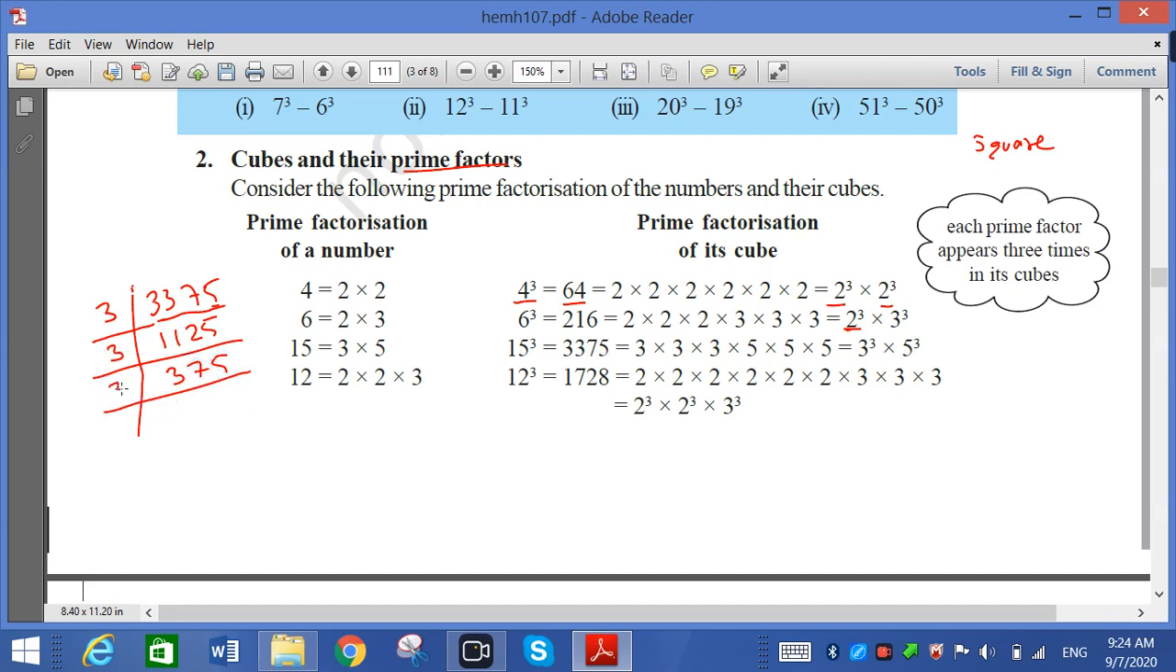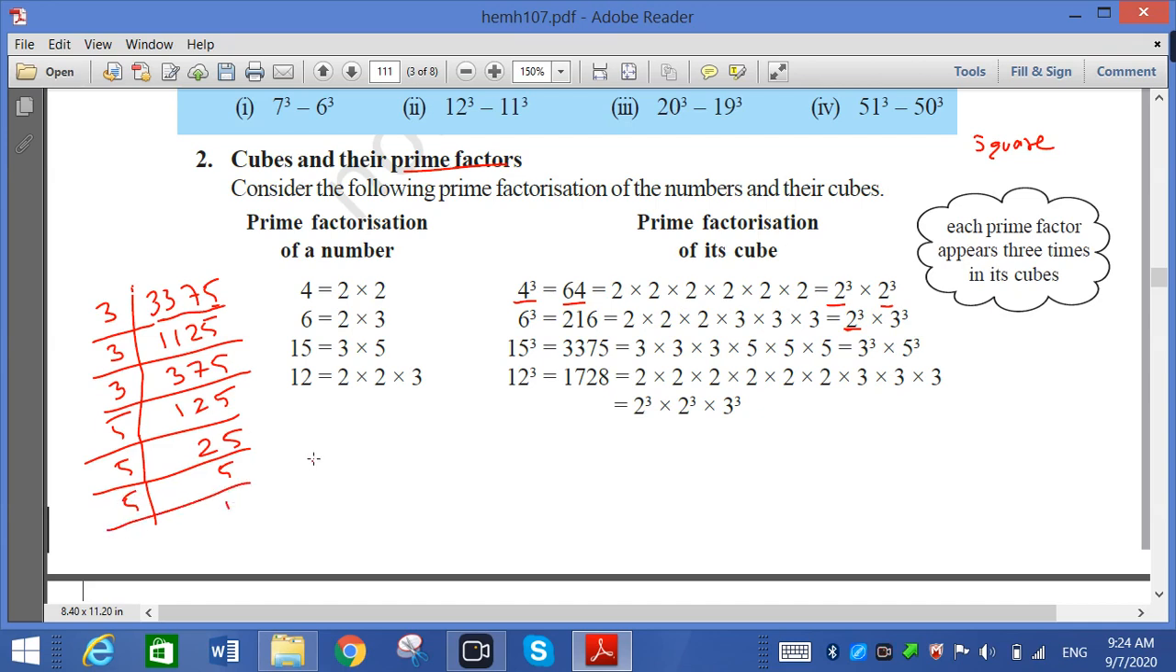Here again I have to divide it by 3. 3 ones are 3, 3 twos are 6, and 3 5s are 15. Now it is not divisible by 3, so I have to start with 5. 5 twos are 10, 5 remain, 5 5s are 25. Again 5, 5, again 5, 5.